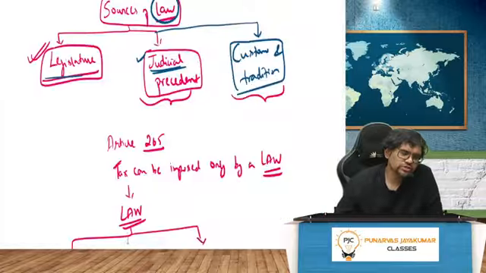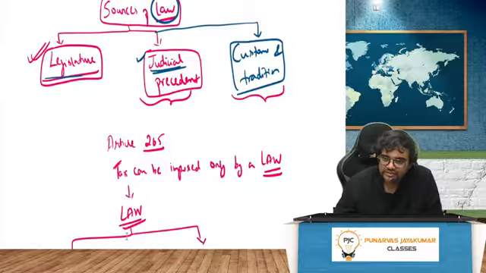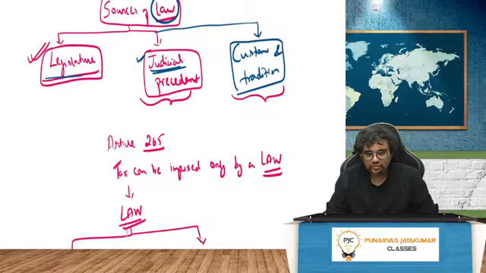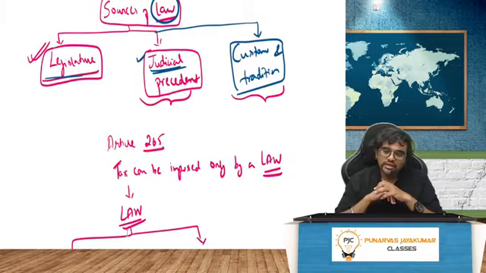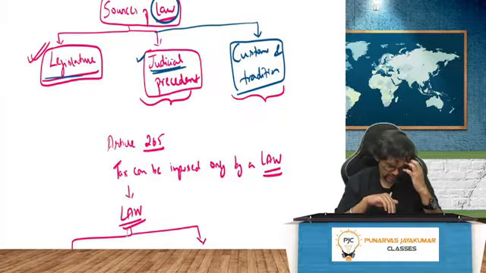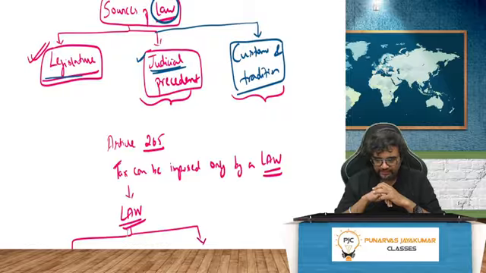Anyway, the sources of law. So one is the legislature. Basically the lawmaker makes the law through the parliament process, which you know. And then you have something called judicial precedent. That is nothing but something which has never happened before. That is called judicial precedent.